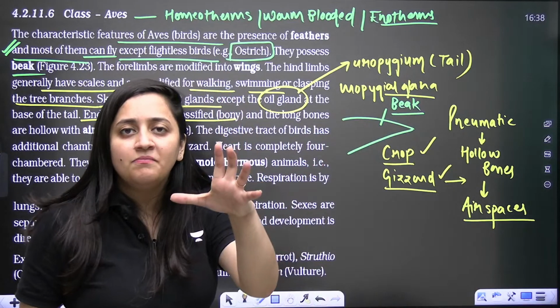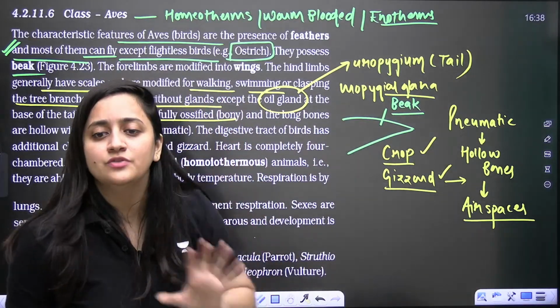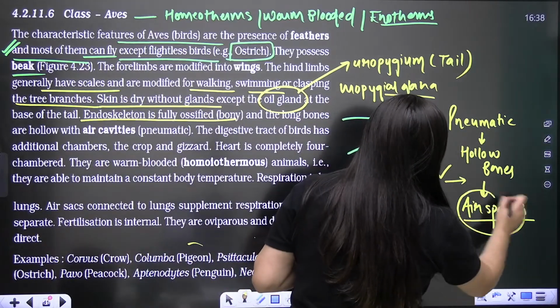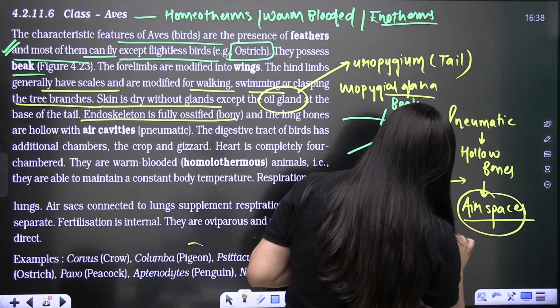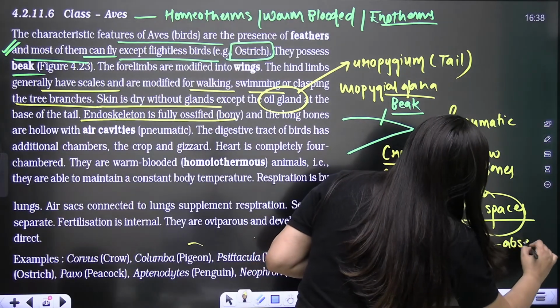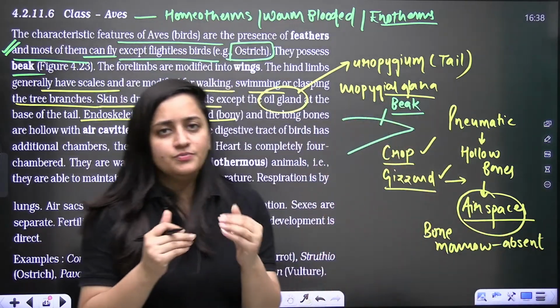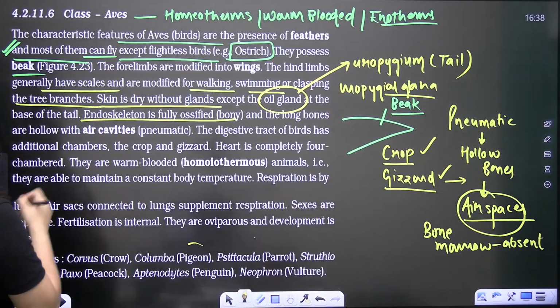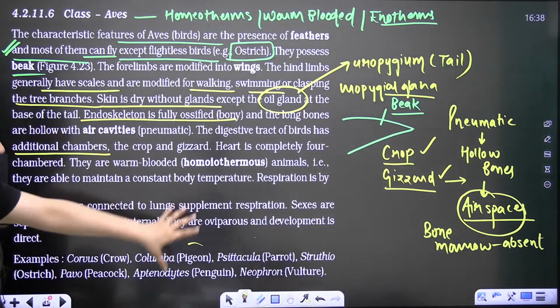So in the case of birds, bone marrow is not present in the bones. Because they are hollow, air spaces are there, so bone marrow is absent. You can say that a few bones have bone marrow, but not all the bones have bone marrow. Clear? Done. So in the digestive tract, as I said, crop and gizzard are there.